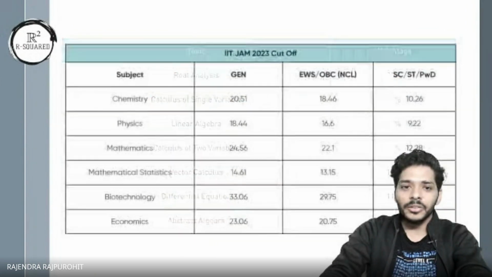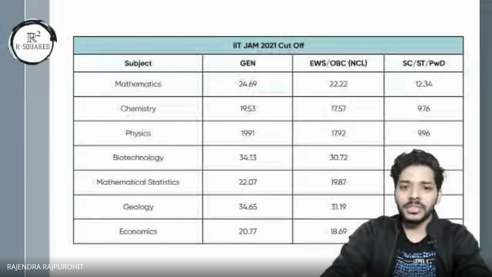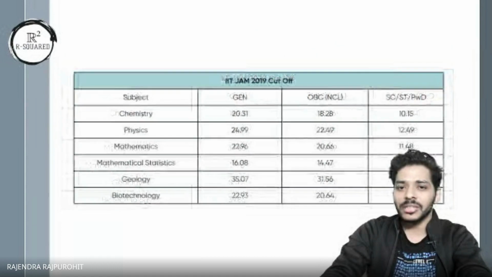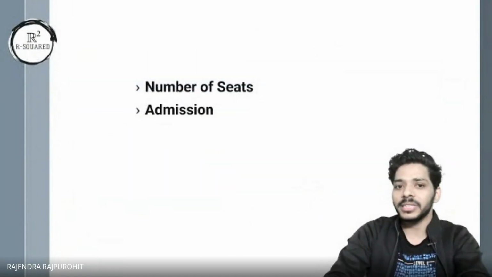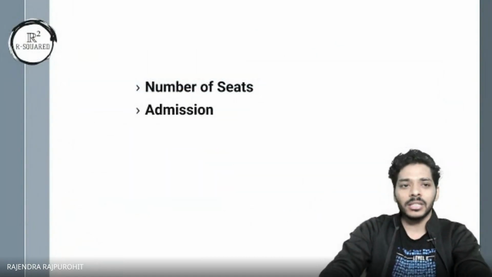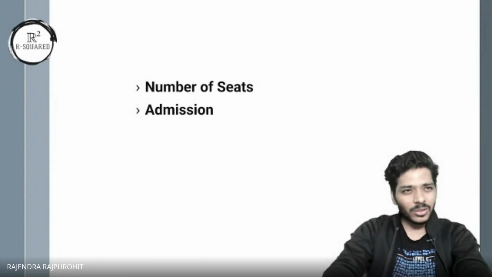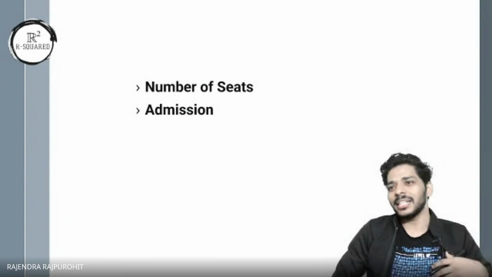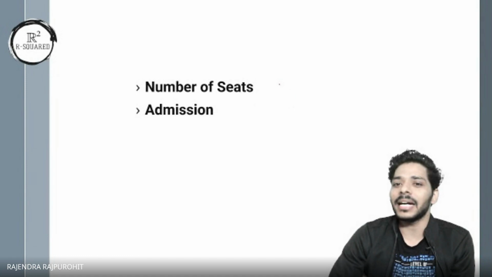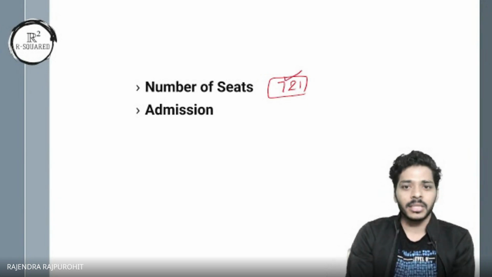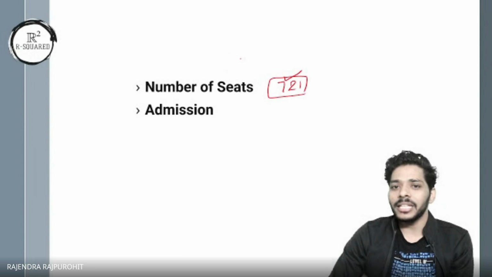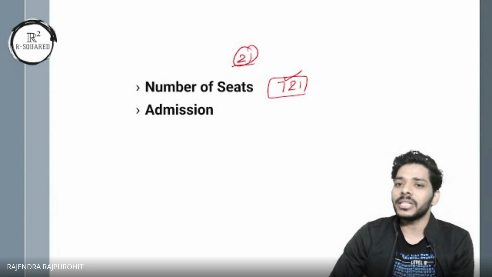Okay, now we talk about the next part, which is the number of seats and admissions. I calculated it today, and there are around 720 or 721 seats in the IITs alone. If I'm almost sure, it's 720. You can approximate. And there are 21 IITs, and you have 721 seats there.